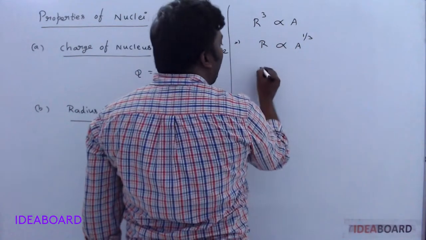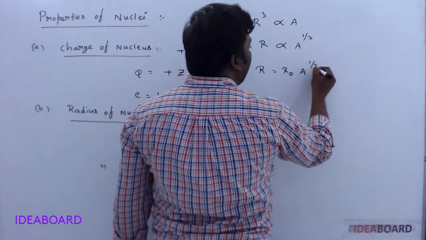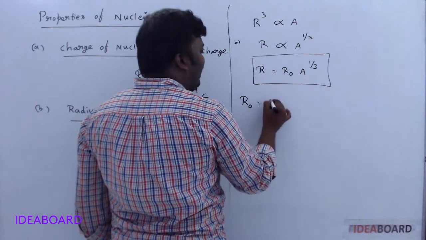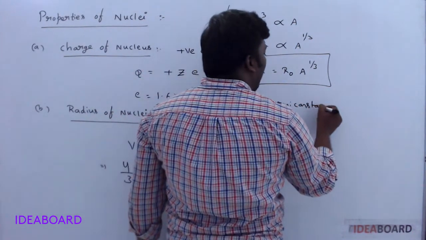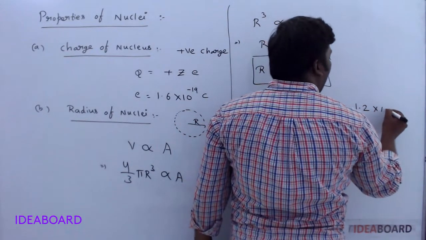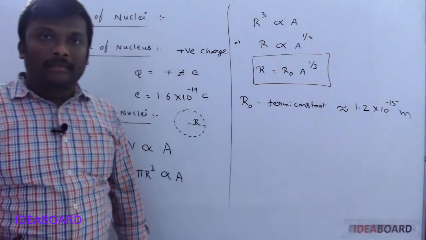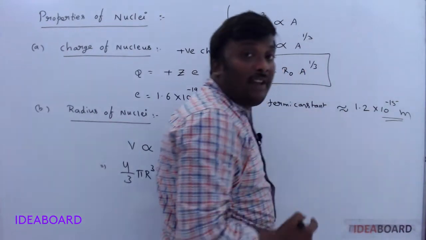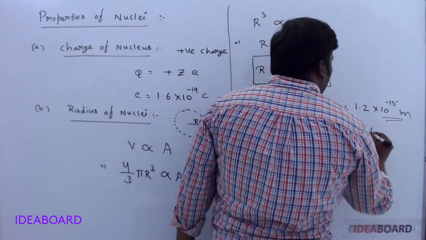To remove the proportionality, I can place r naught into A power 1/3. Here r naught is the Fermi constant and its value is nearly 1.2 into 10 power minus 15 meter.